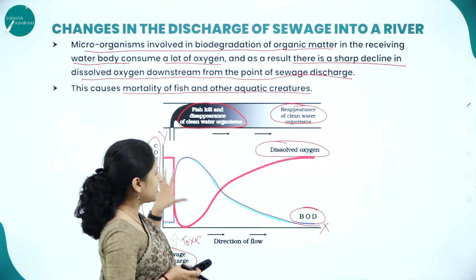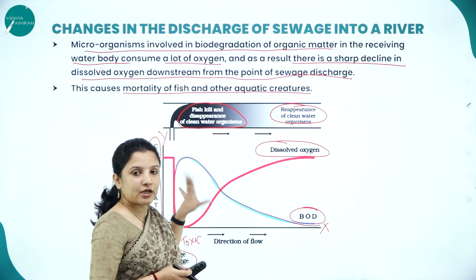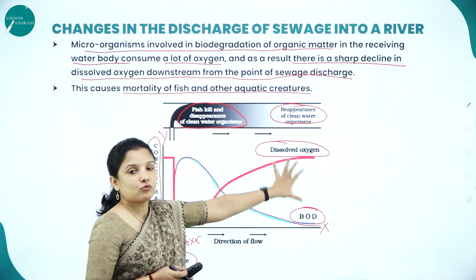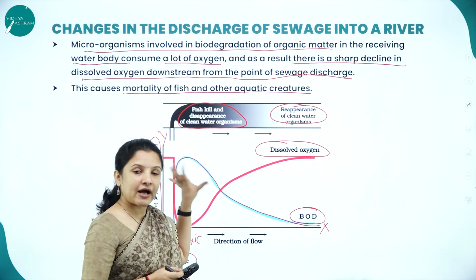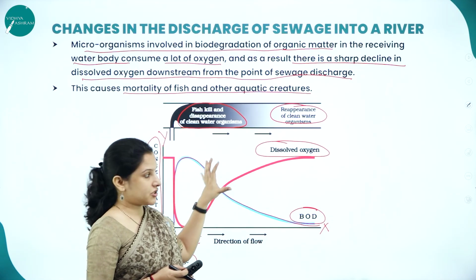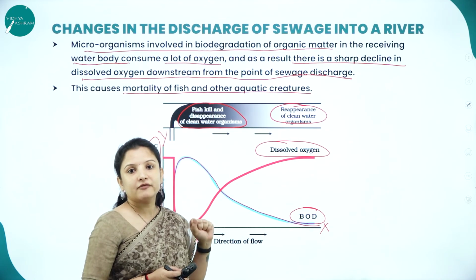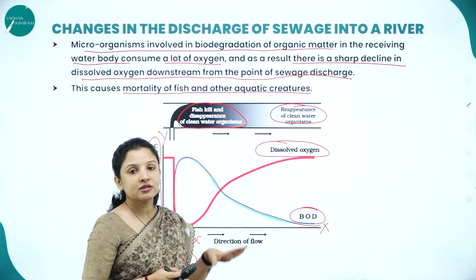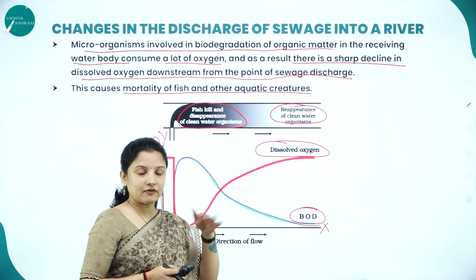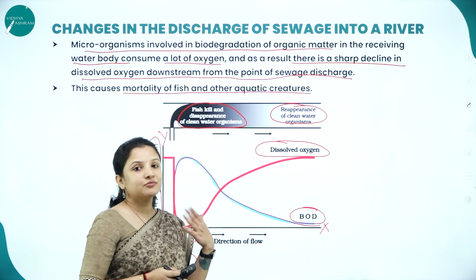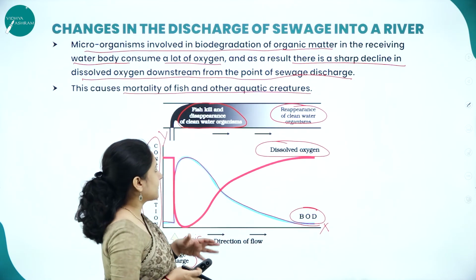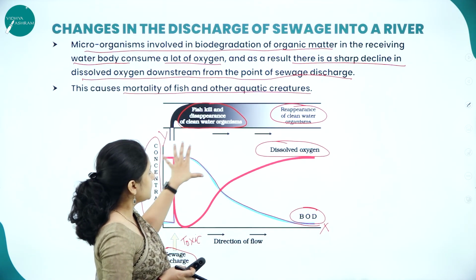That is how we find the difference between the polluted water with the sewage and that water which is not polluted. So the polluted water will have high oxygen concentration, whereas the non-polluted water will have low oxygen concentration, because the organisms that are thriving there will be making use of the oxygen in order to degrade various biodegradable materials that are there. So this is about the discharge.